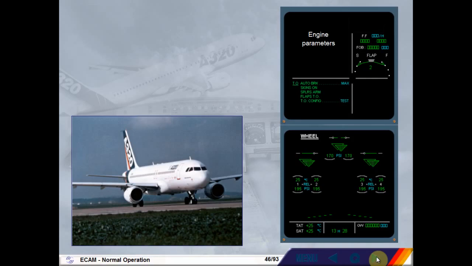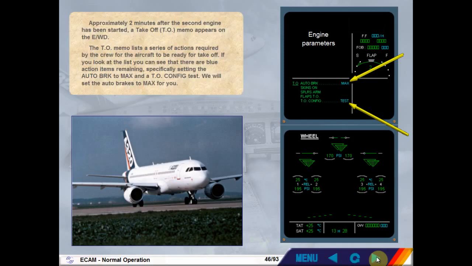Approximately 2 minutes after the second engine has been started, a takeoff TO memo appears on the engine warning display. The takeoff memo lists a series of actions required by the crew for the aircraft to be ready for takeoff. If you look at the list, you can see that there are blue action items remaining, specifically setting the auto brake to max and a takeoff configuration test. We will set the auto brakes to max for you.